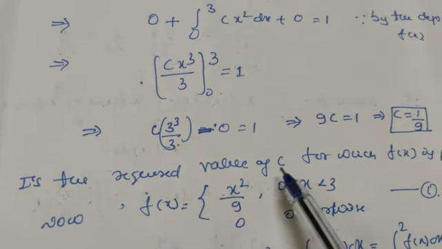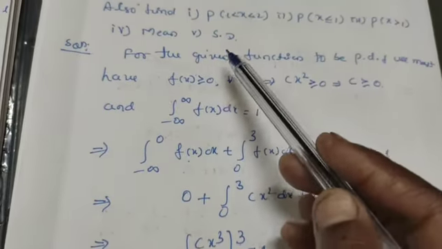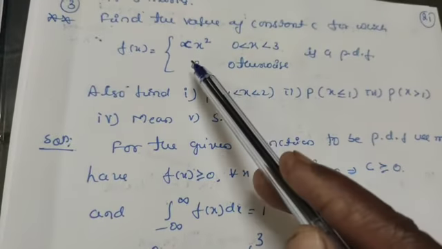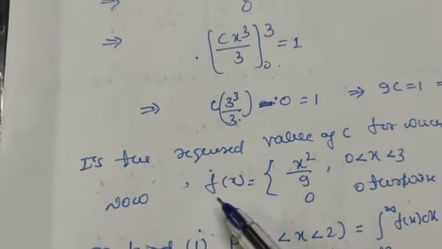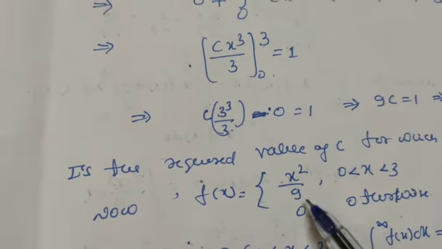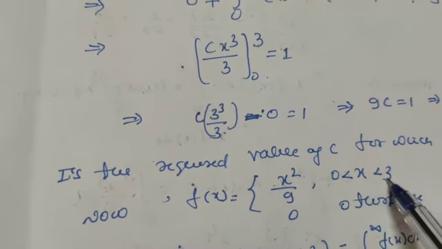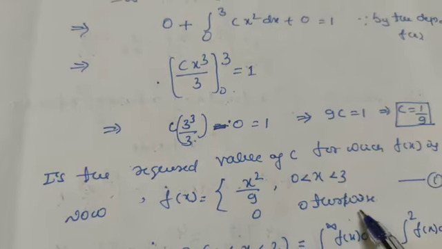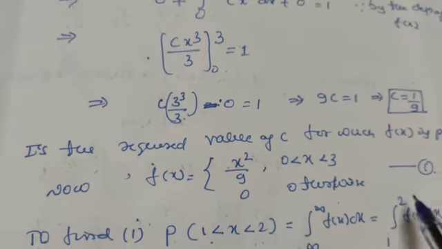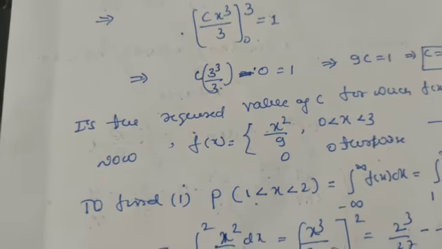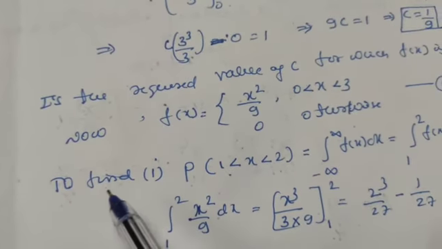Now you have to substitute this value of c in the given function. In place of c you have to substitute 1 by 9. Then this function becomes like this: f(x) equals x² by 9 when x is between 0 and 3, and its value is 0 in all other cases. Take this one as our function. Take this one as equation number 1. Let us find them one by one.